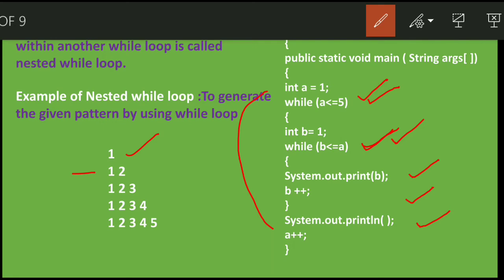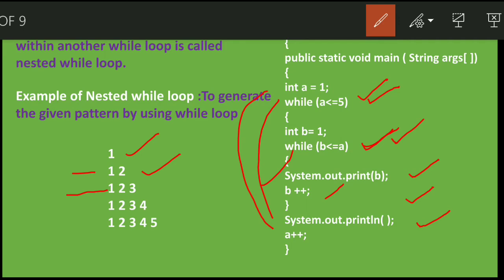So we'll enter the inner loop, that is System.out.print b. So it will display, that is, b is less than a. So 1 is less than 2 and 2 is equal to 2. So it will display 1 and 2. Now b is incremented to 3, and it will create another line, that is, the next line with System.out.println, and a is again incremented to 3. Again we'll go back to the while loop. 3 is less than or equal to 5. So 3 is less than 5.